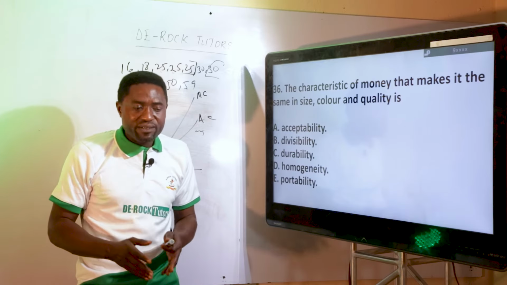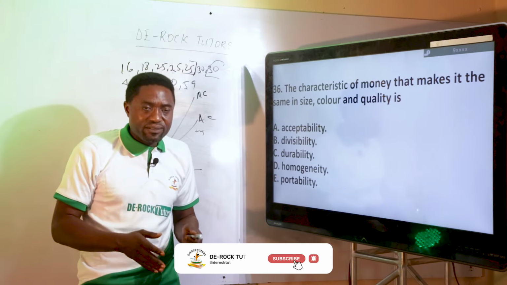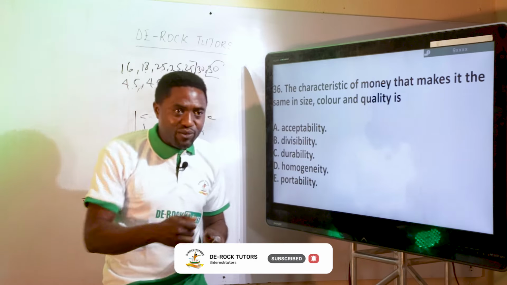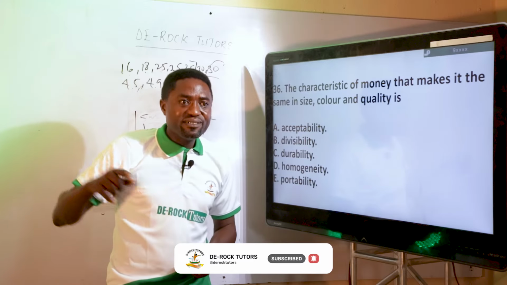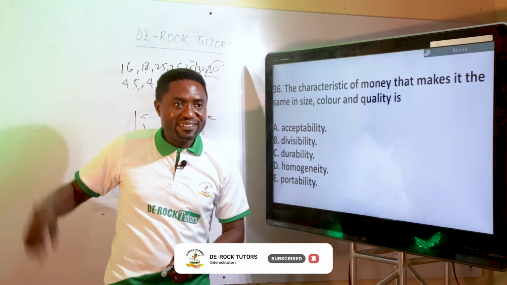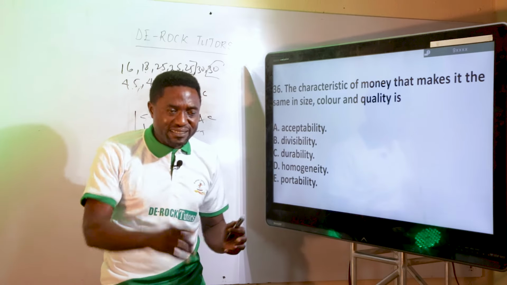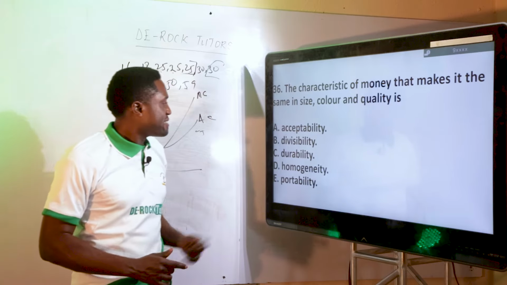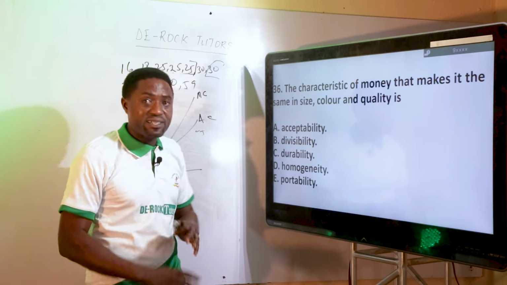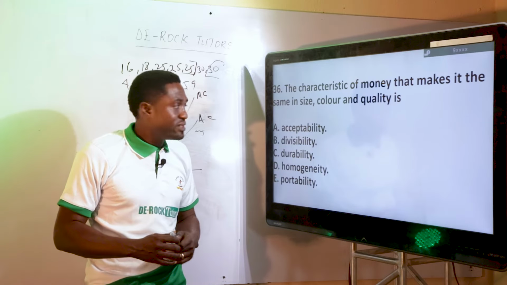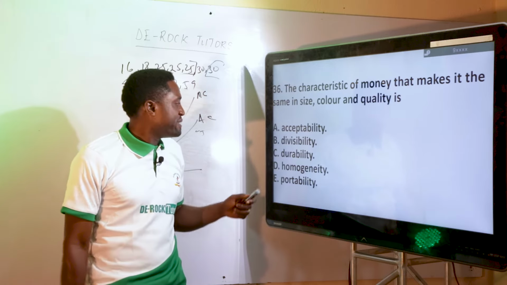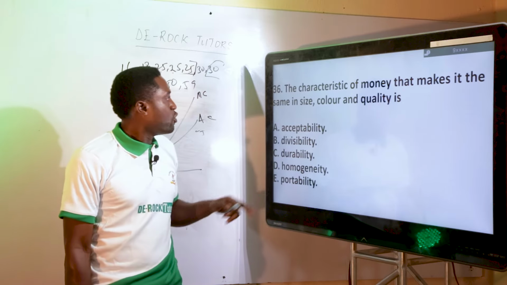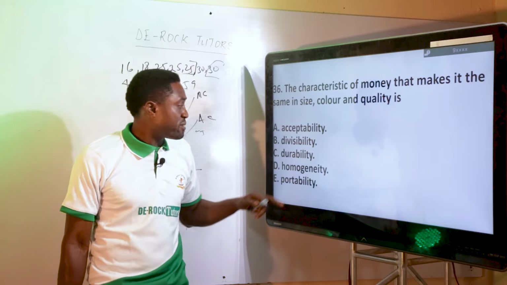For example, in Nigeria, the 1,000 naira in Ibadan is the same as 1,000 naira in Kano. If you collect 1,000 naira in Kano, it's still the same as 1,000 naira in Abuja. You understand? Homogeneity in terms of the size, in terms of the color. It can't be acceptability. We know that one of the functions of money is general acceptability, so it can't be that. One of the characteristics is homogeneity: same size, color, and quality. So the perfect answer to that is D.